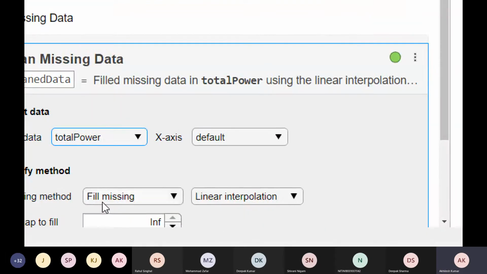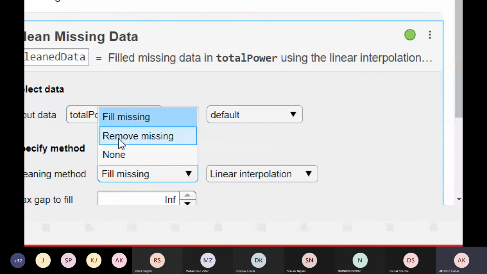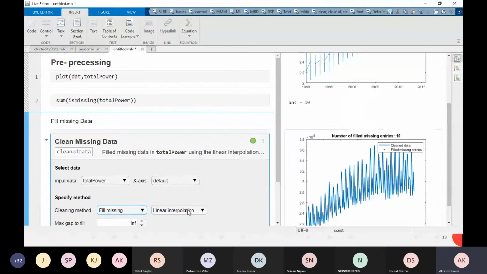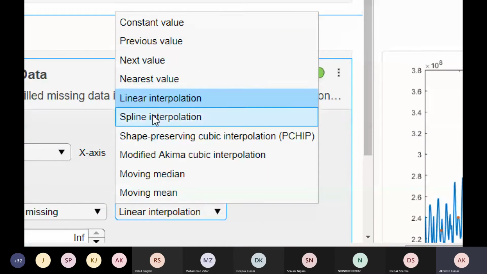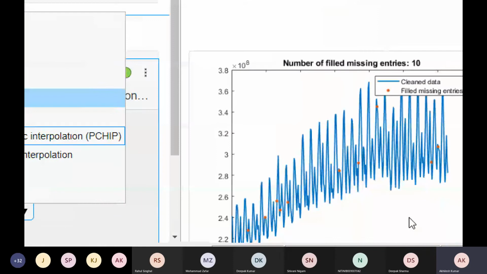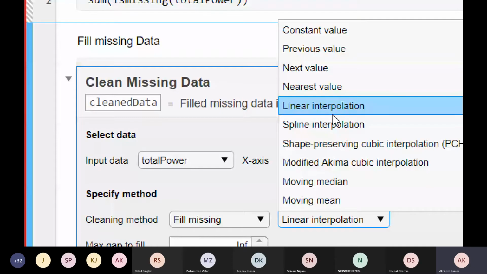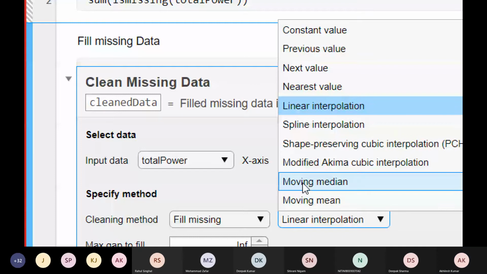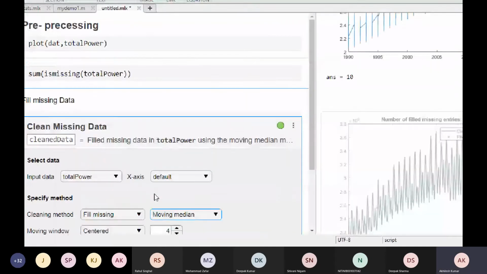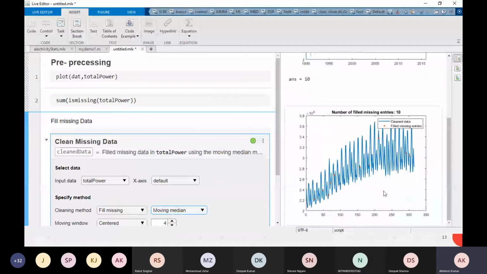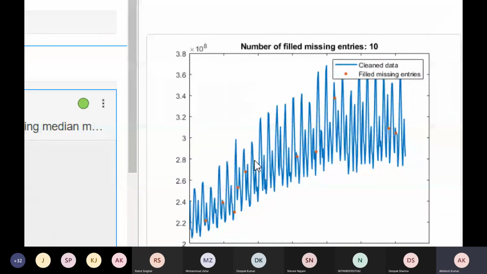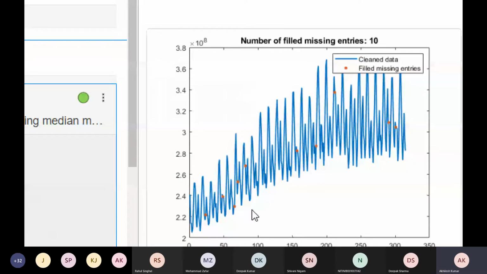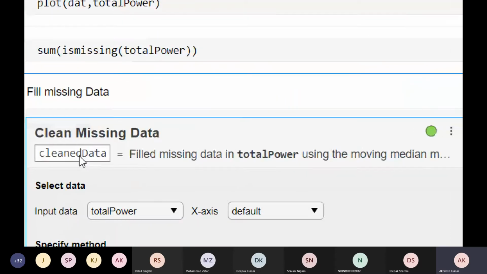Now it is asking me whether I have to remove or fill. So we are not going to remove, we are going to fill that. And here you see different kinds of algorithms are available. What algorithm are we going to use to fill that missing data? Let's say I am going to use moving median. By this algorithm, wherever you see those orange dots, that was missing data and that is filled, and it will be saved here as clean data.